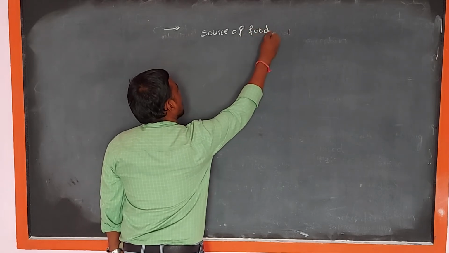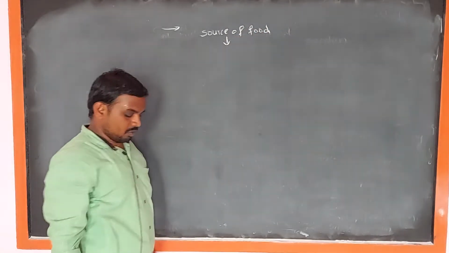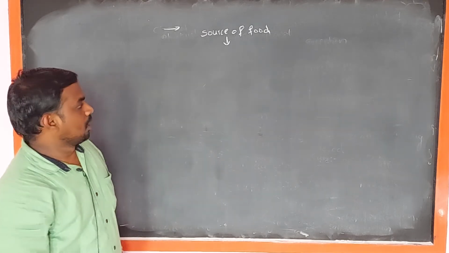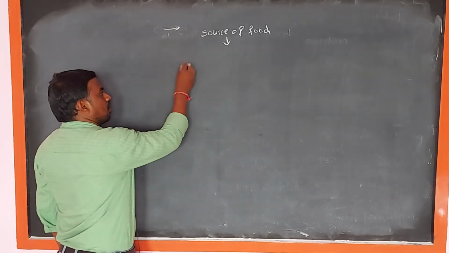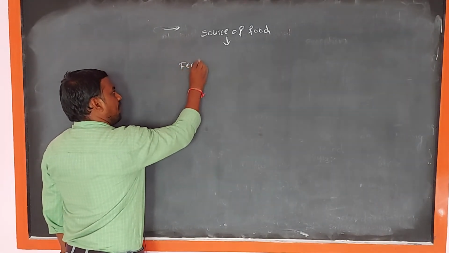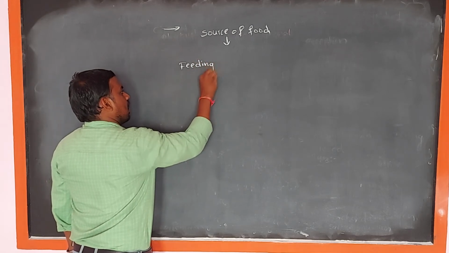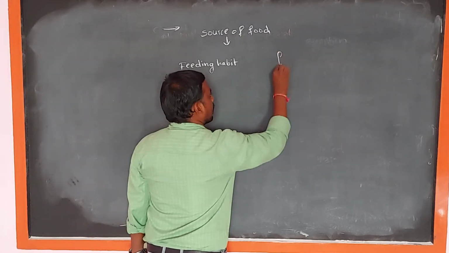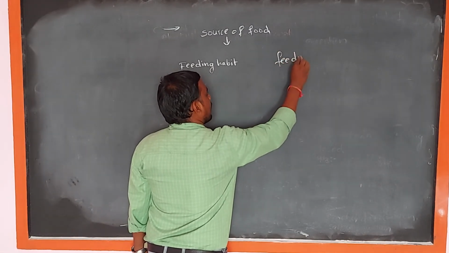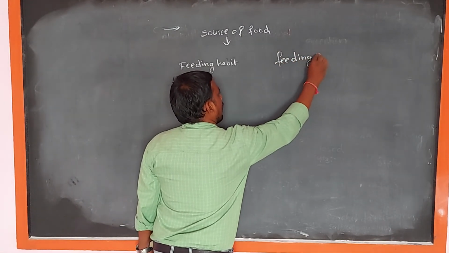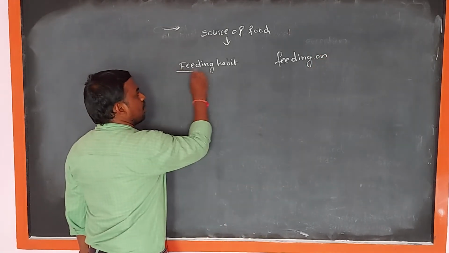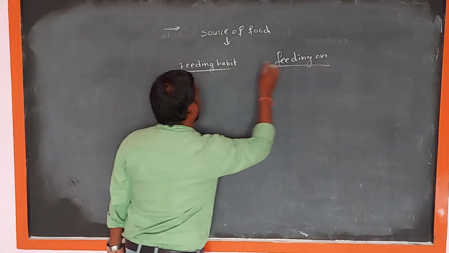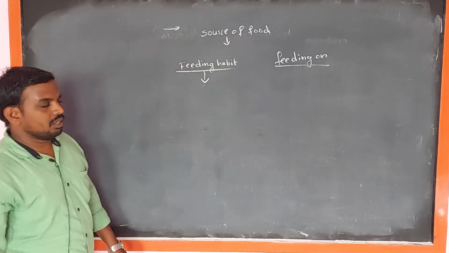The animals are of the following types. They are classified by feeding habit and feeding on. So in feeding habit and feeding on, the feeding habit animals are